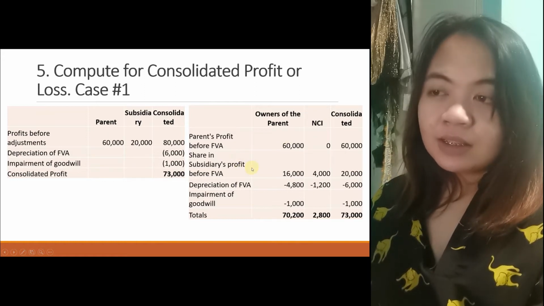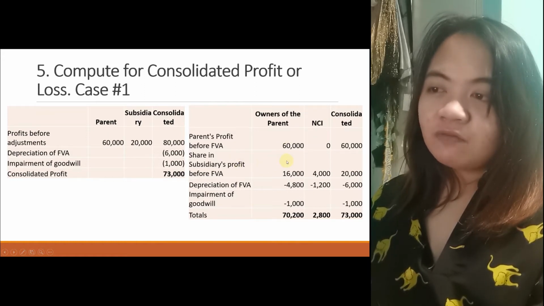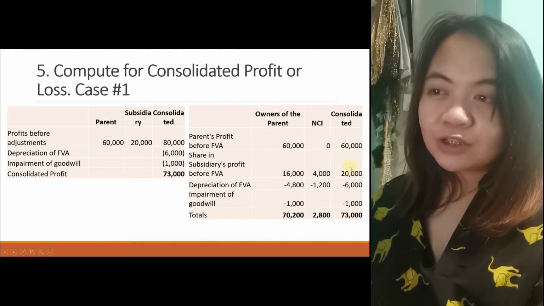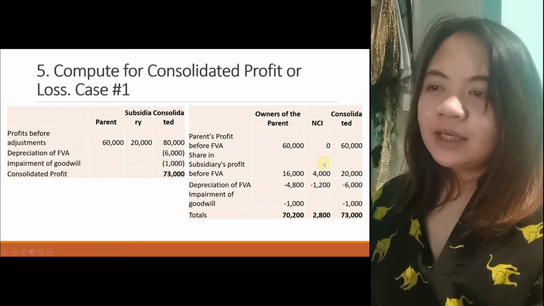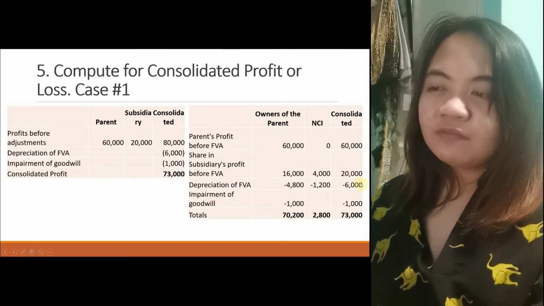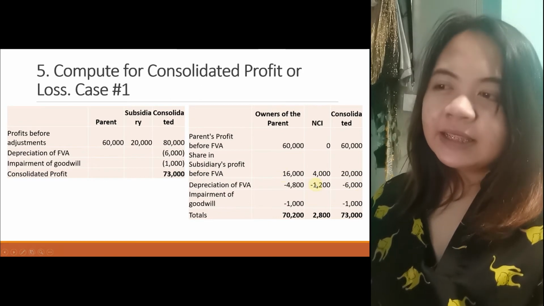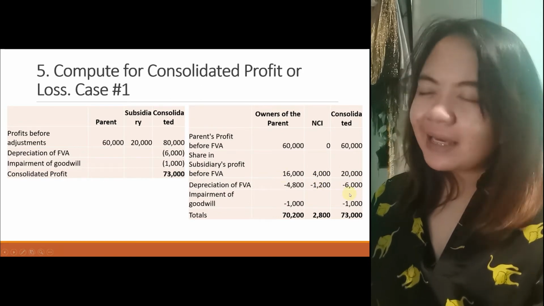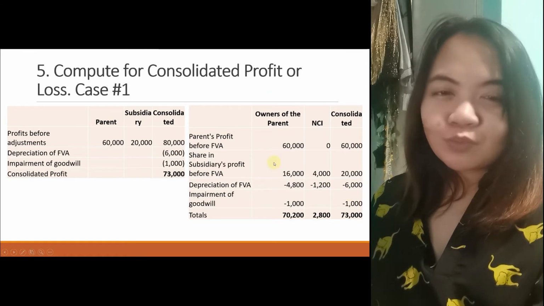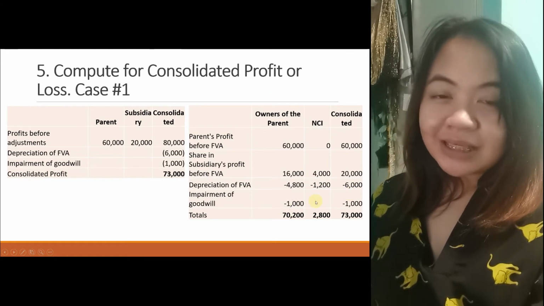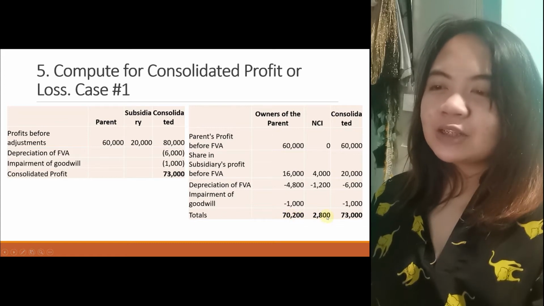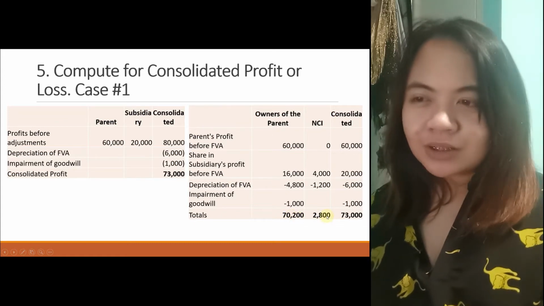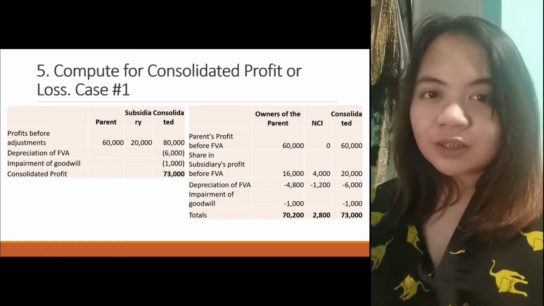Then the share in the subsidiary's profit of 20,000, 80% to the owner, 20% to NCI. Depreciation of FVA is 6,000, with a share for the owner and a share for NCI. Then the impairment was all absorbed by the parent, so owners of the parent bear 1,000. NCI has no share there. So we have a total of 70,200 for owners and 2,800 for NCI.